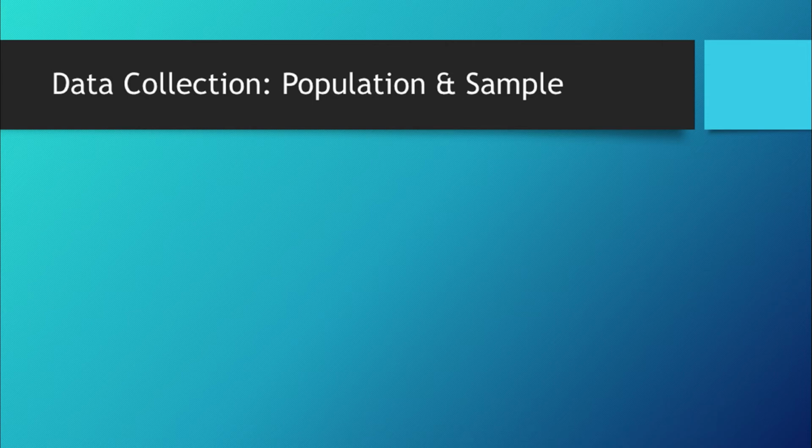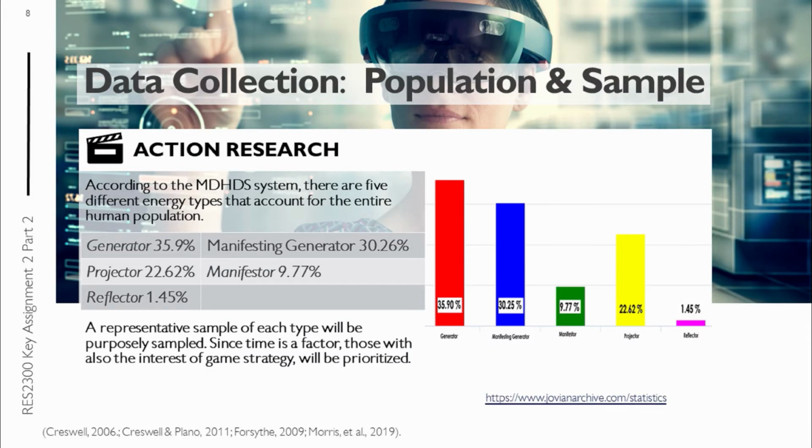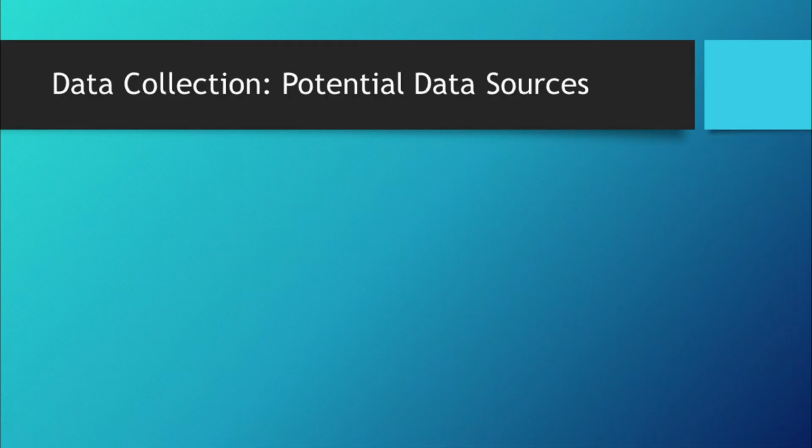Data collection, population, and sample. According to the multidimensional human design system, there are 5 different energy types that account for the entire human population. These are manifestor, manifesting generator, generator, projector, and reflector. A representative sample of each type will be purposefully sampled, and this determination comes from the multidimensional human design system calculation. Since time is a factor, participants will also have an interest of game strategy, and these will be prioritized in this sampling.